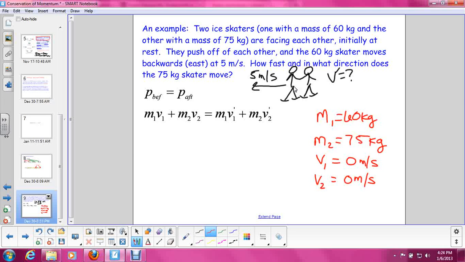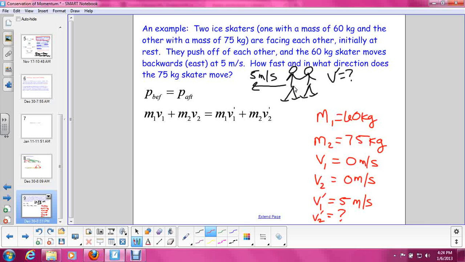After they push off from each other, the 60-kilogram skater, or skater 1, moves backwards at 5 meters per second. So now that is skater 1's final velocity, or v1 prime, and that is 5 meters per second. And we want to know skater number 2's final velocity. That is what we're trying to find.